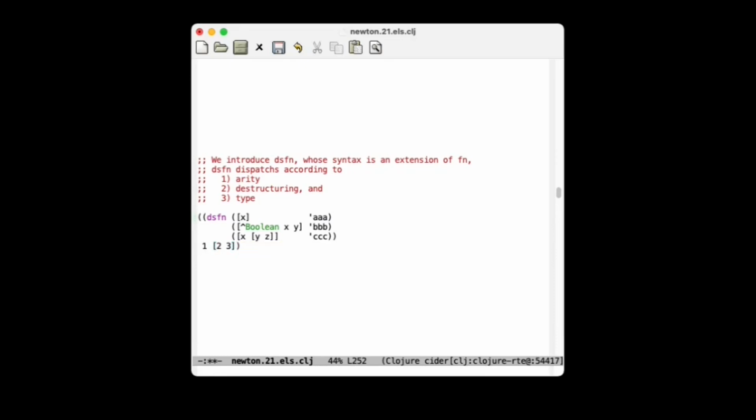If the second and third clause both apply, then the second clause is the one that's selected because precedence is given to the leftmost or topmost clause.